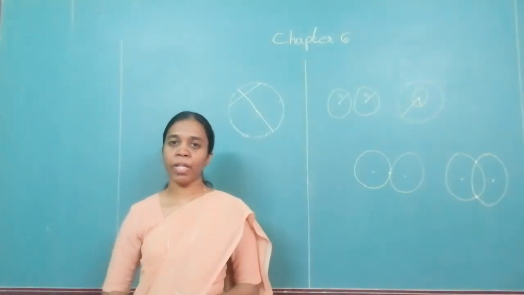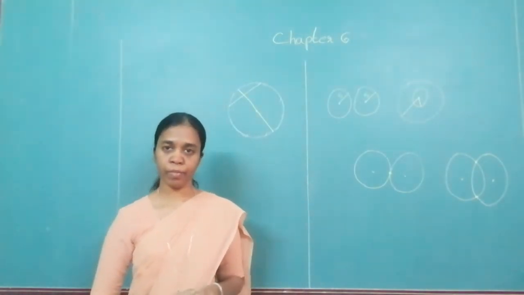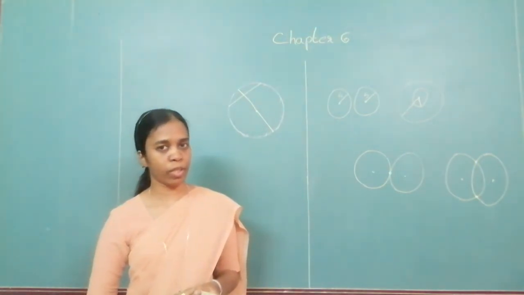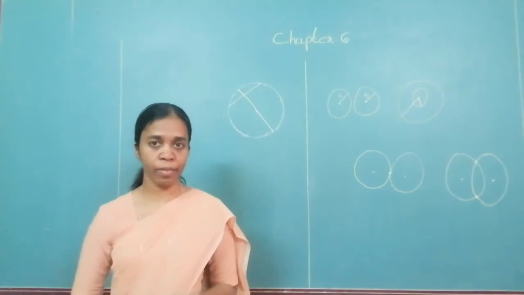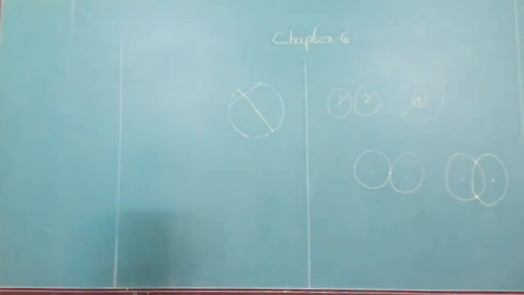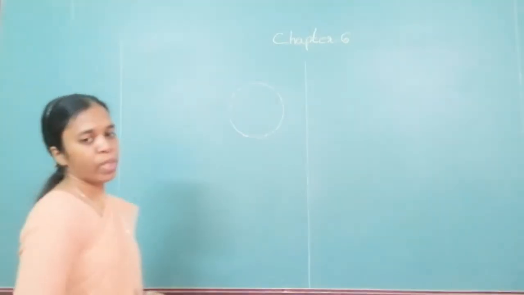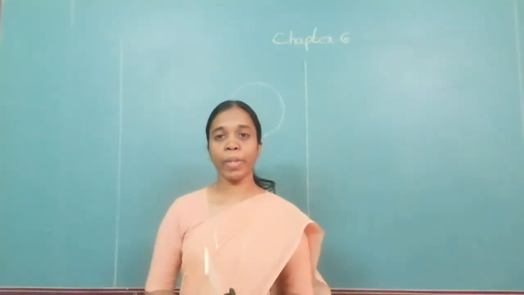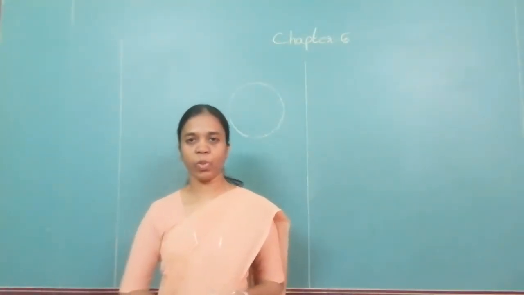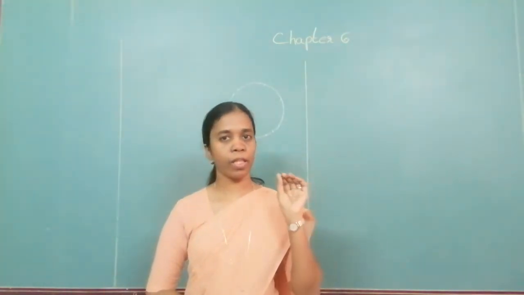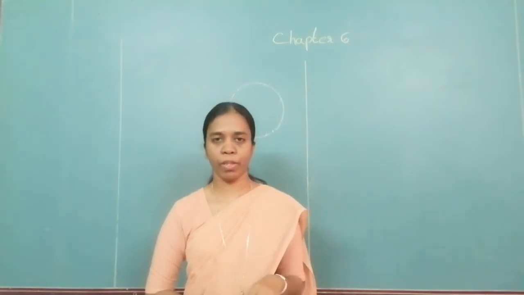Now, in this chapter we have to learn certain theorems, and we have to solve problems based on that. So shall we go for the first theorem? The first theorem, you have it on page number 77. The statement of the theorem. Try to understand. Then we have to draw the diagram from the statement.